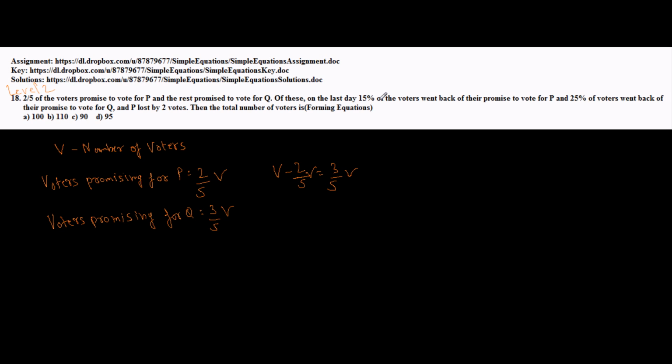Of these, on the last day, 15% of voters went back on their promise to vote for P. So how many didn't vote for P despite promising?